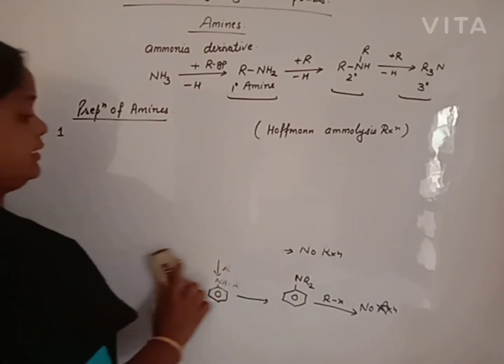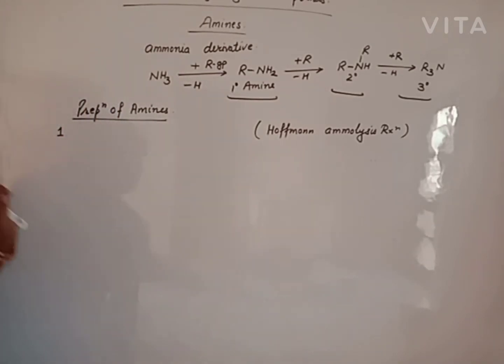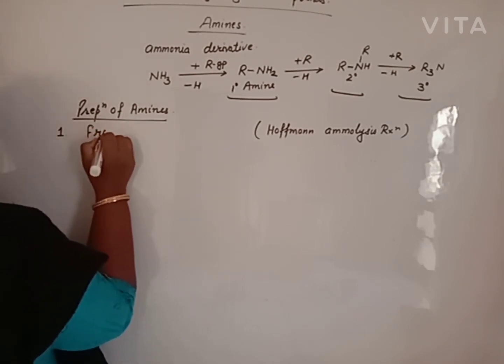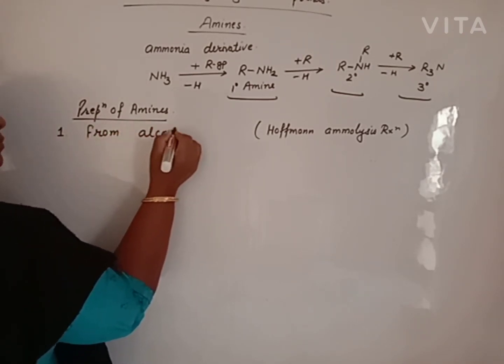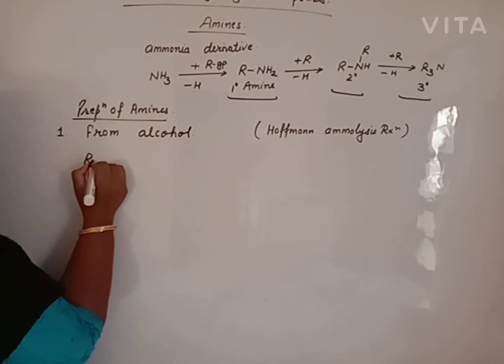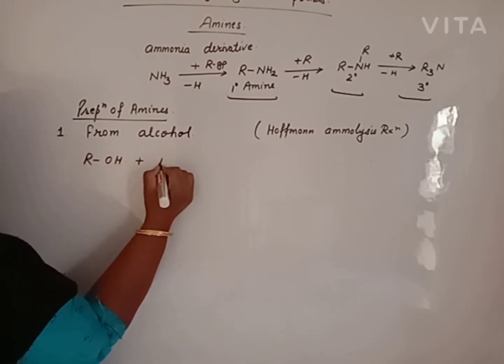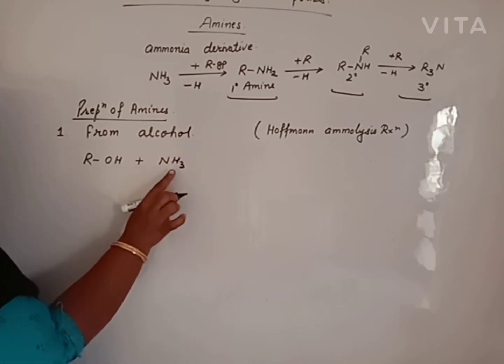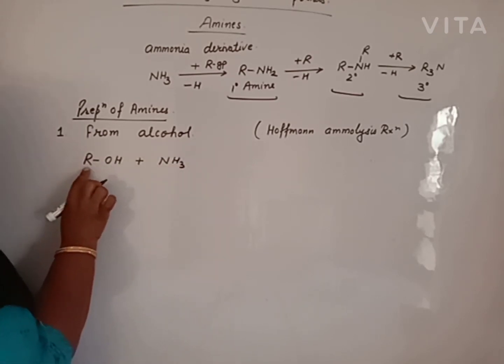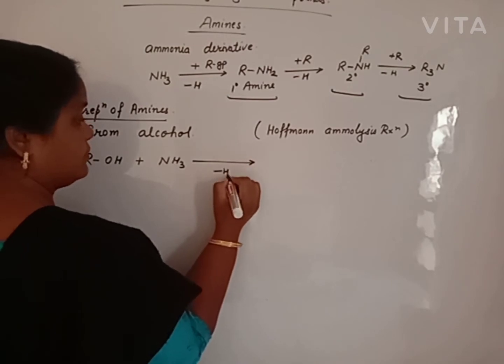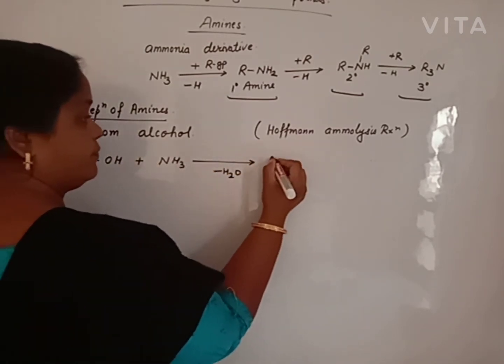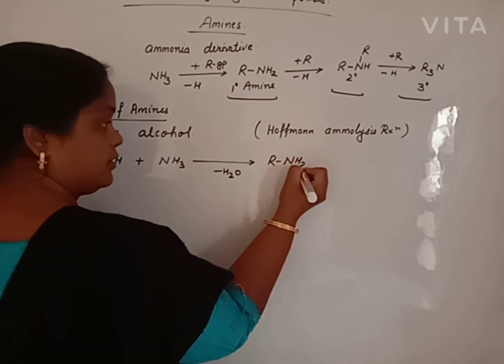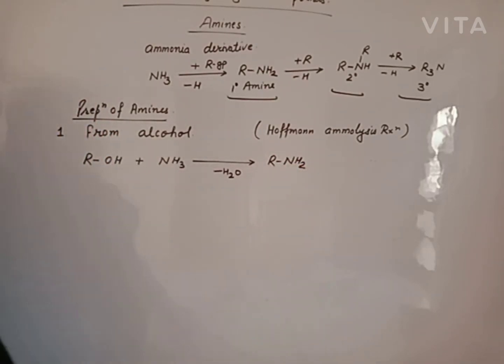The second method is from alcohol. This reaction is also known as Hofmann ammonolysis. Beta, from alcohol: when alcohol is treated with ammonia, a hydrogen of ammonia is substituted by an alkyl group with release of a water molecule, and we will get a primary amine.